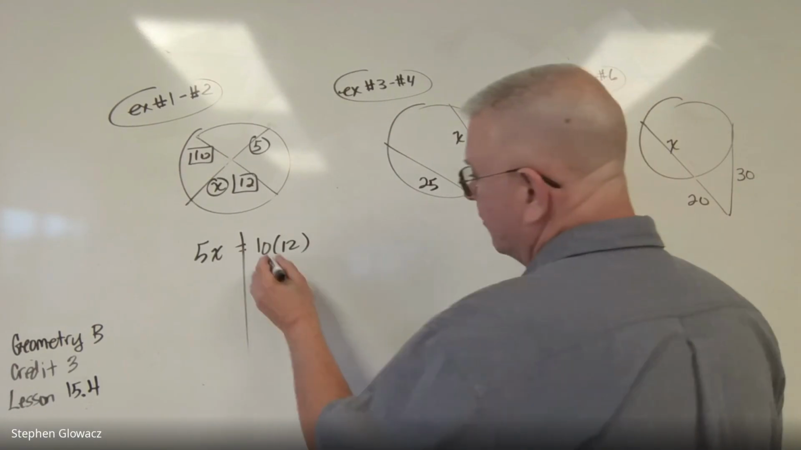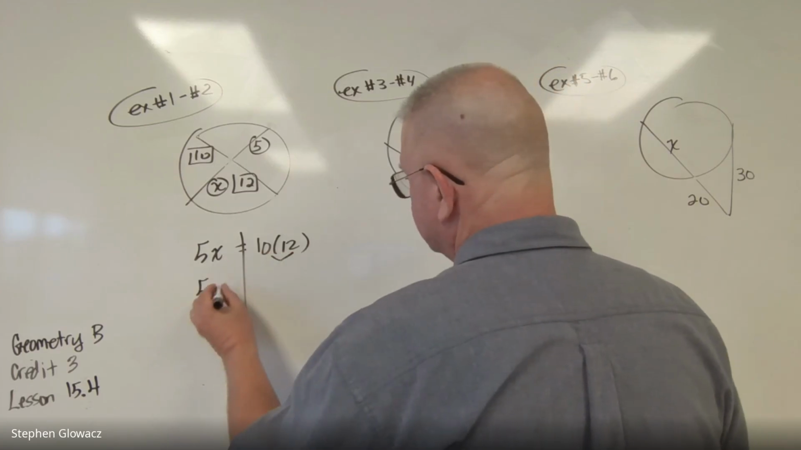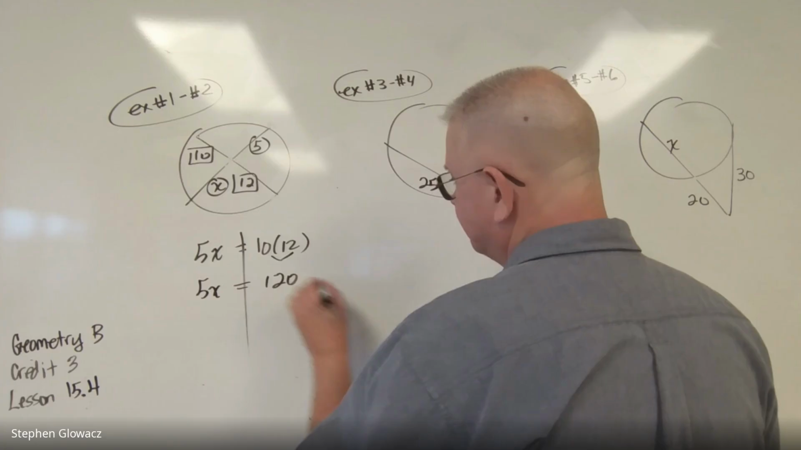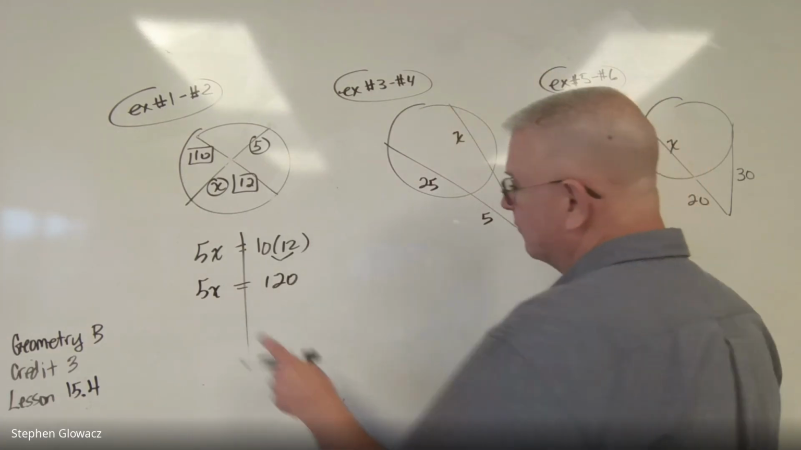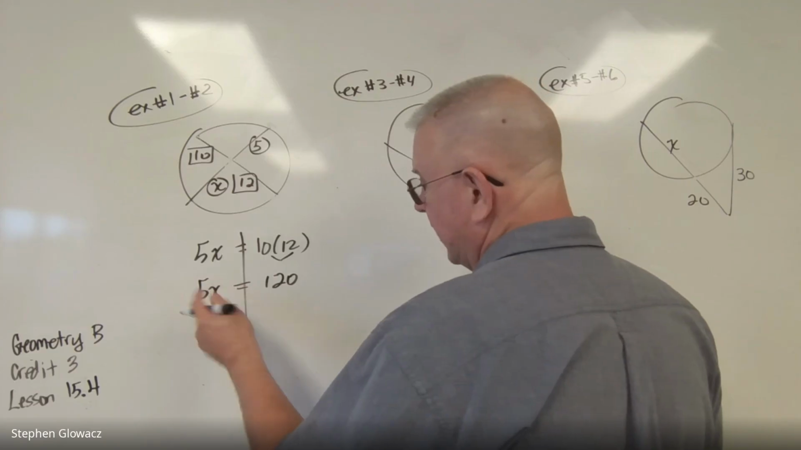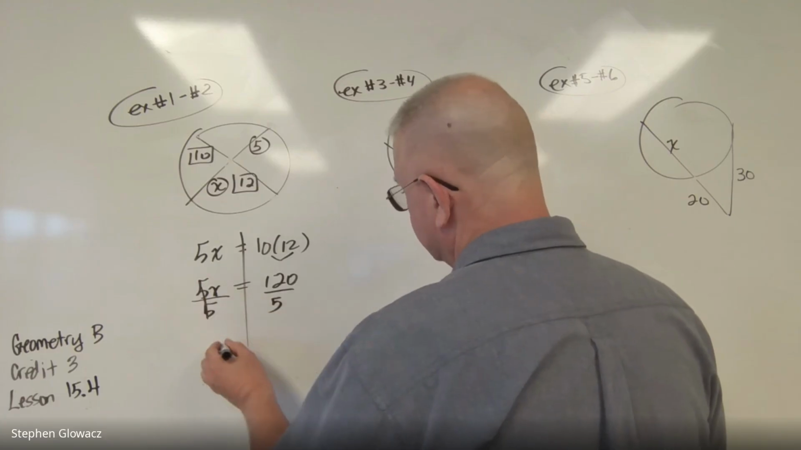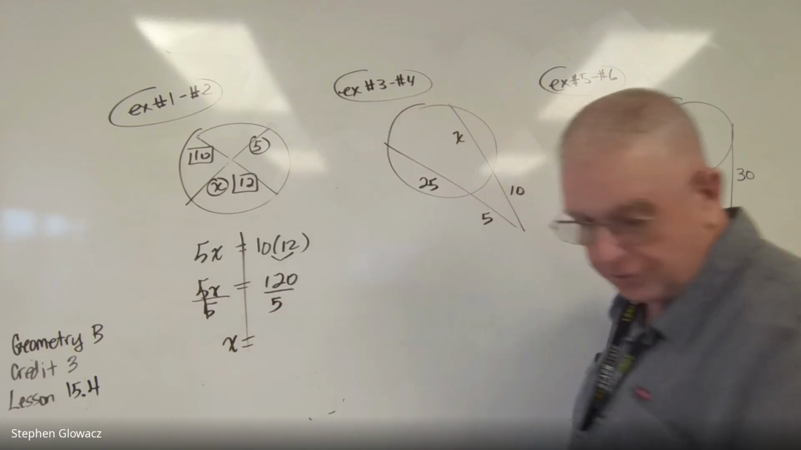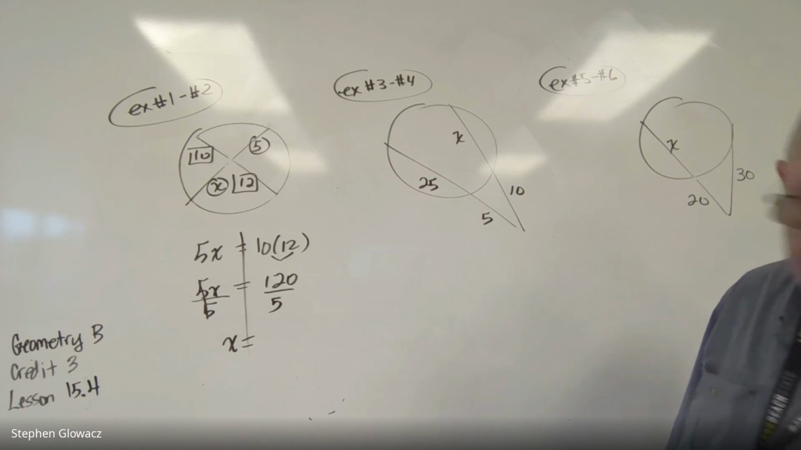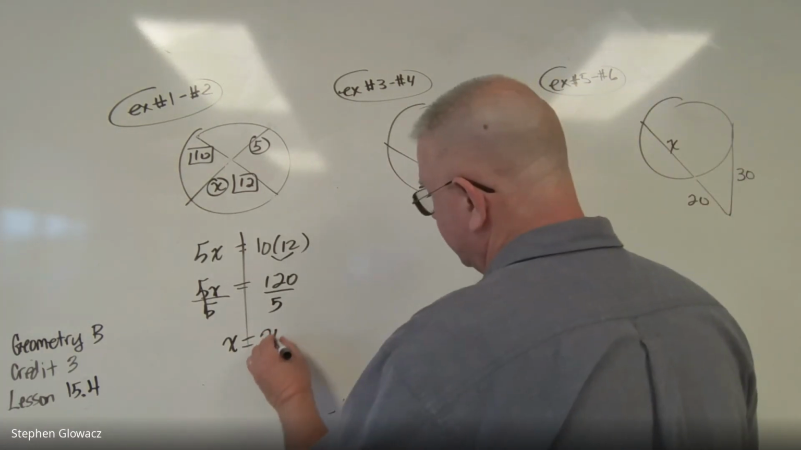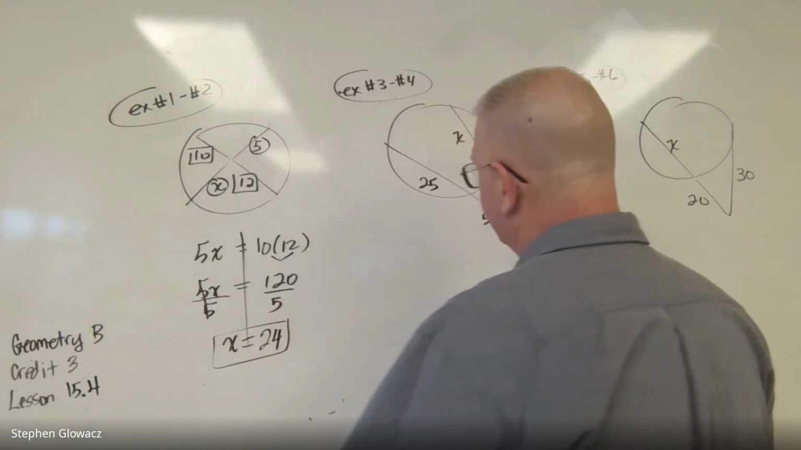So over here on the right, we can simplify that. 10 times 12 is 120. And then our final step, we're focused over here on the left because that's where x is. X is being multiplied by 5. So we divide by 5 on both sides. And it turns out that 120 divided by 5 is 24. And so our answer, x is 24.